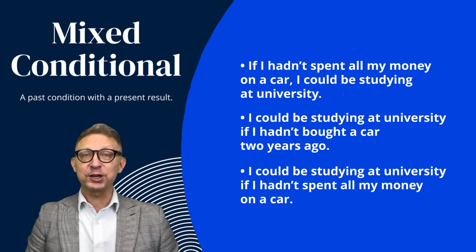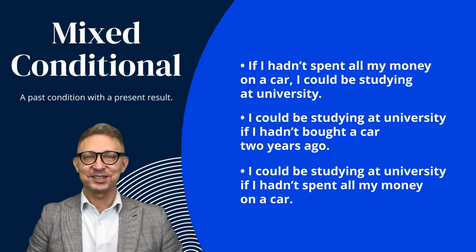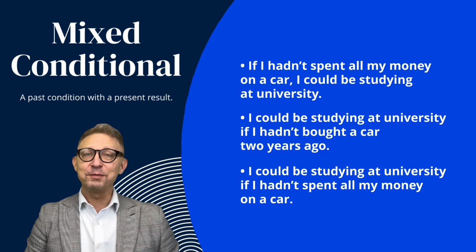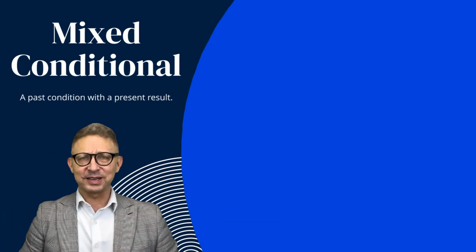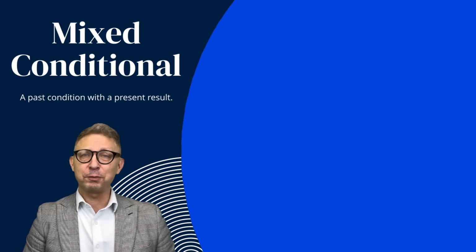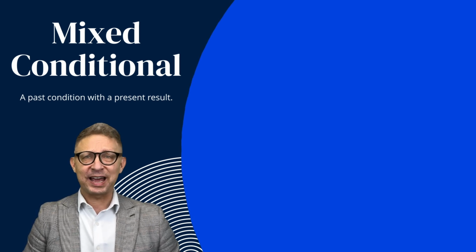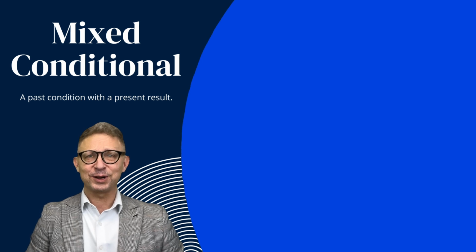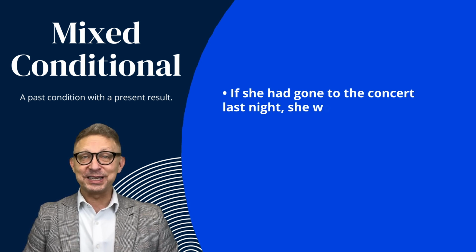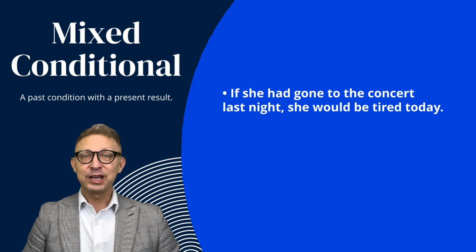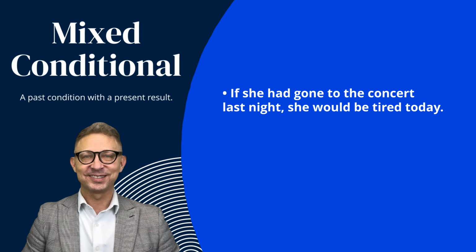Here, we don't need a comma between the two clauses, but if the if clause begins the sentence, we need a comma after it. Let's look at another example, this time a positive sentence. It presents an unreal past, which could have had implications for the present. If she had gone to the concert last night, she would be tired today. She didn't go to the concert, therefore she's not tired.